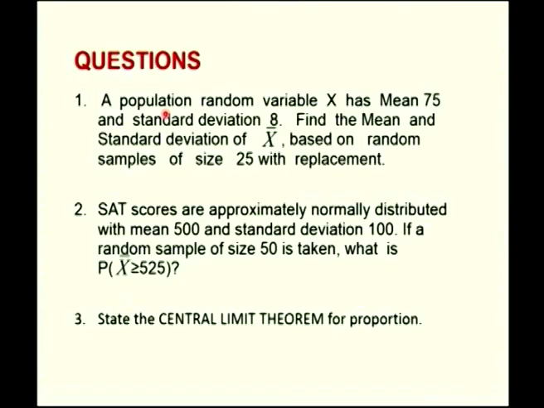Based on the discussion in this session, the following questions may be posed. A population random variable x has mean 75 and standard deviation 8. Find the mean and standard deviation of x bar based on random samples of size 25 with replacement. Using the central limit theorem, you just have to find out mu x bar and sigma x bar.